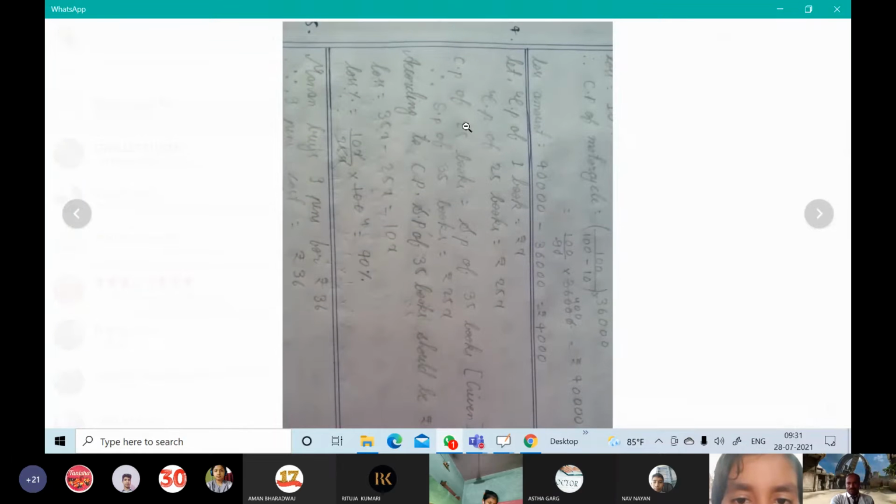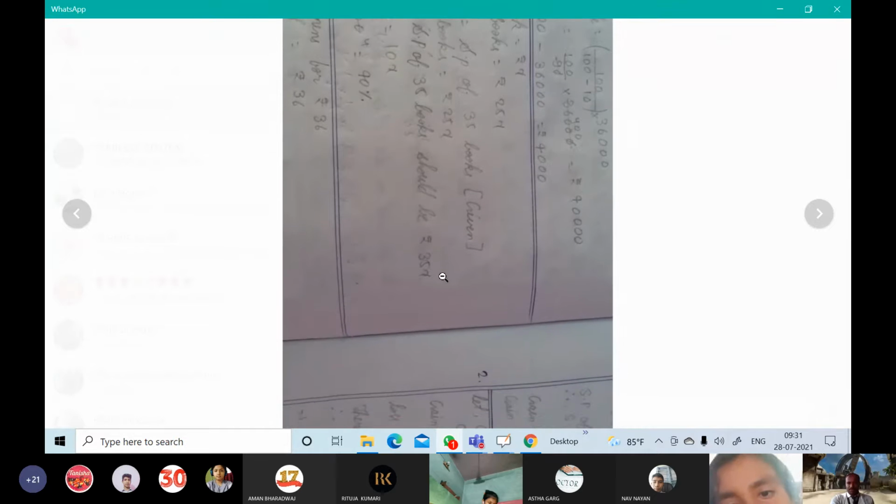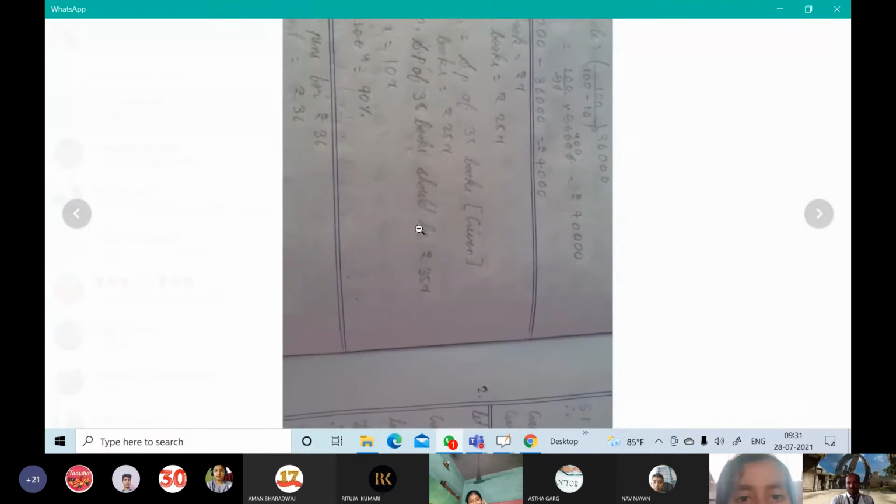Don't write with a pencil. Okay, so one book is rupees 1, say X, then 25X. Very good. The CP of 25 books will become the SP of 35 books, as given. So the SP of 35 books is equal to rupees 25X. According to CP, the SP of 35 books should be 35X.